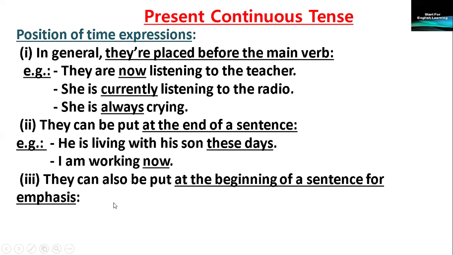Number three, they can also be put at the beginning of a sentence for emphasis.